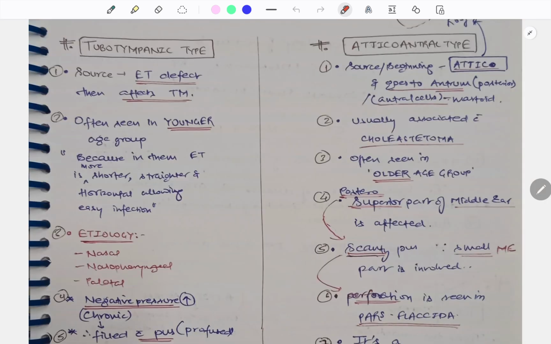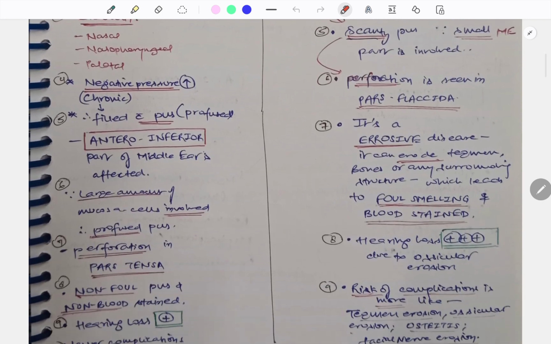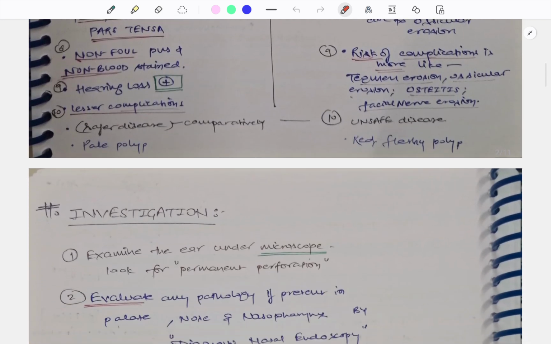So this was about the tubotympanic type and the atticoantral type, the differences between the two. Then what about the etiology? It is mainly associated with cholesteatoma. It is in the older age group, and the other is in the younger age group. Here there will be profuse pus. Here it will be scanty pus. If you put a finger in their ear, they can feel that pus. So this was about the difference between those.